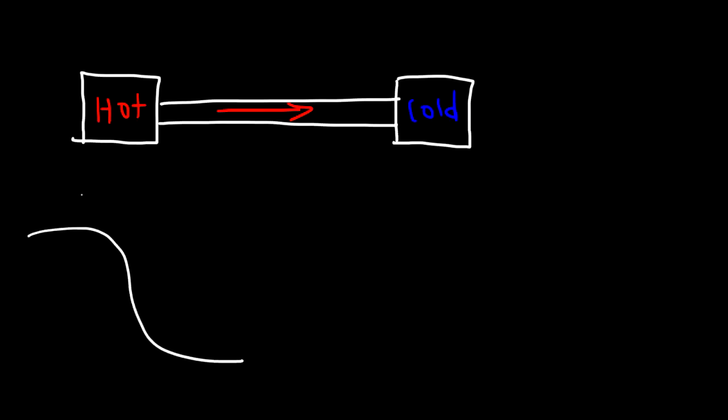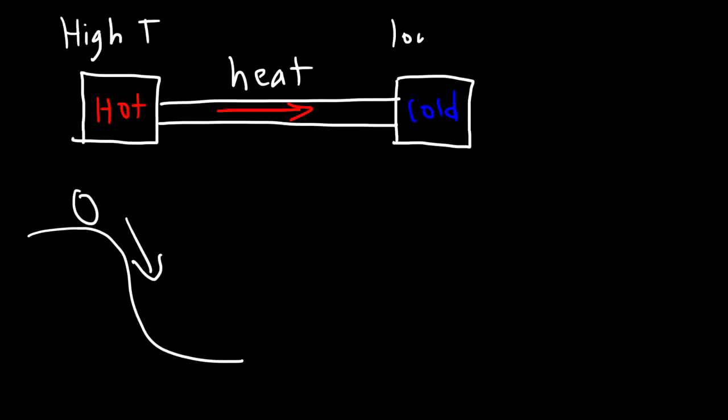A good way to illustrate this is, imagine if you have a ball on top of a hill. The ball will naturally flow in a downward direction, the same way as heat flows from hot to cold. Heat flows from a high temperature naturally to a low temperature. And this ball is going to flow from a high position to a low position.